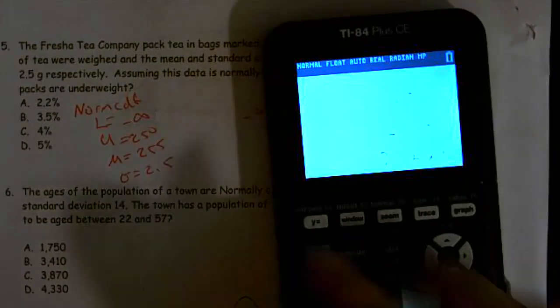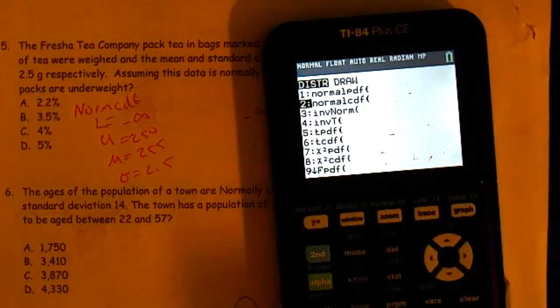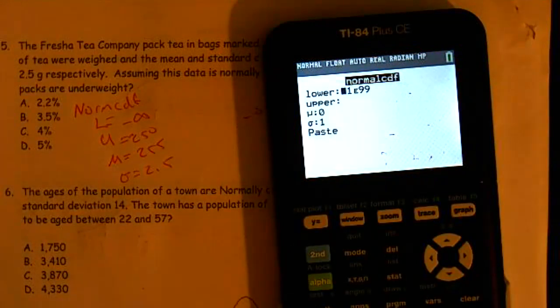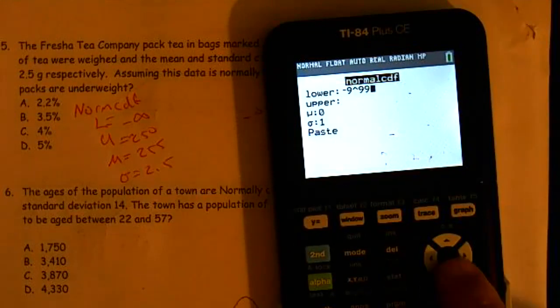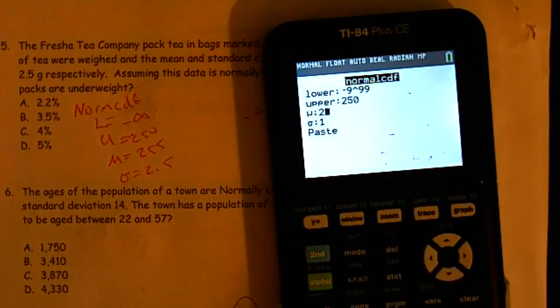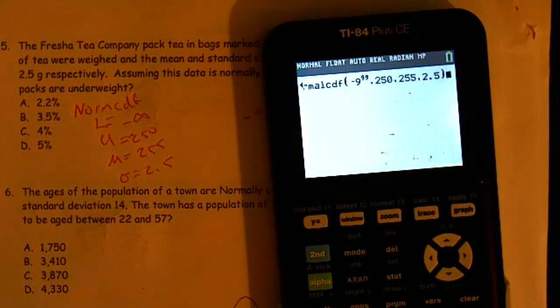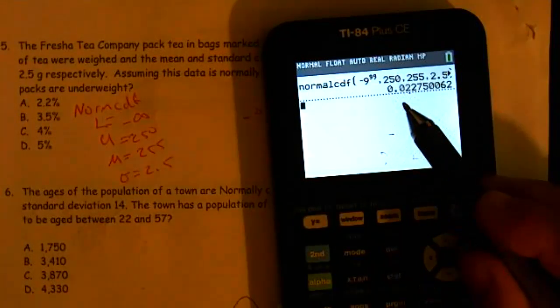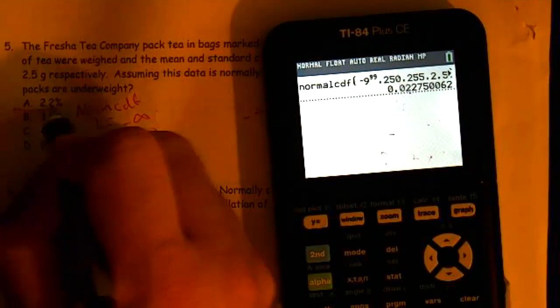So here we go. Second vars, norm CDF, lower -9 times 10 to the 99, upper 250, mean 255, standard deviation 2.5. And I get 0.0227. The one that's closest is letter A.